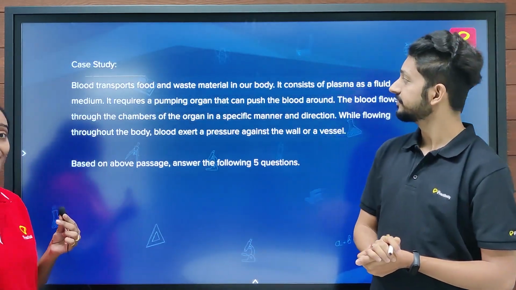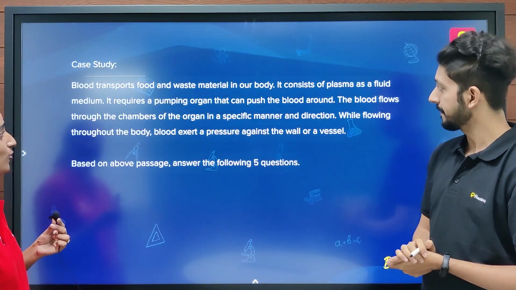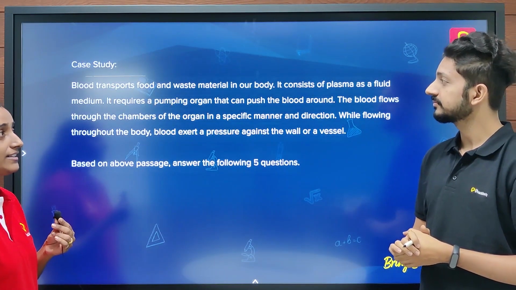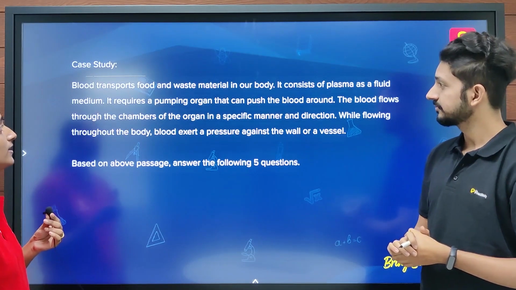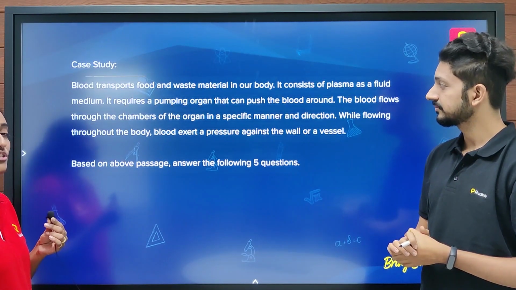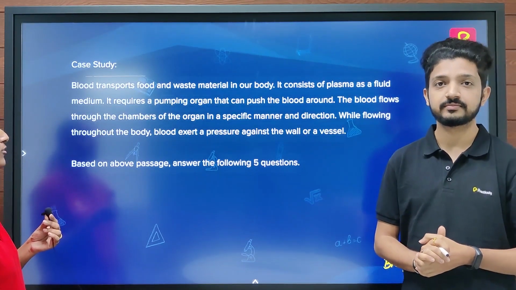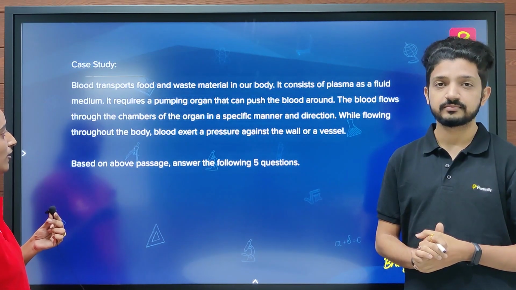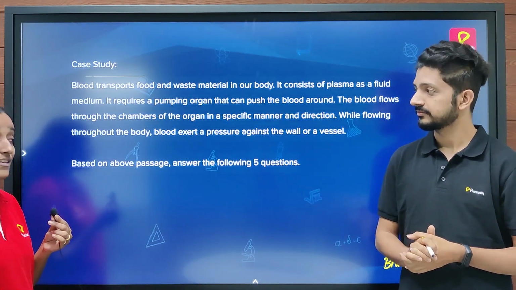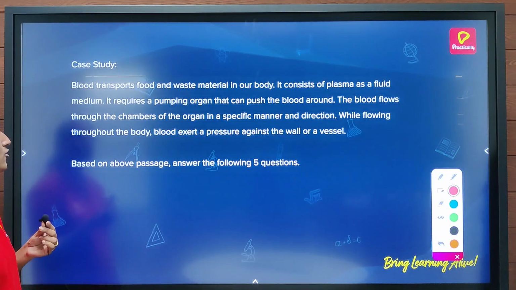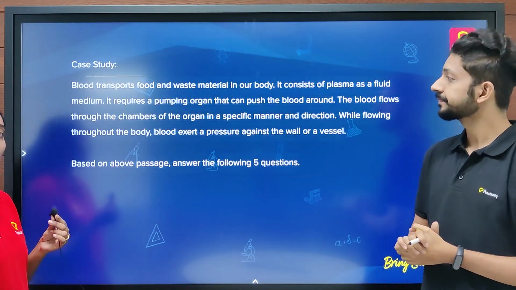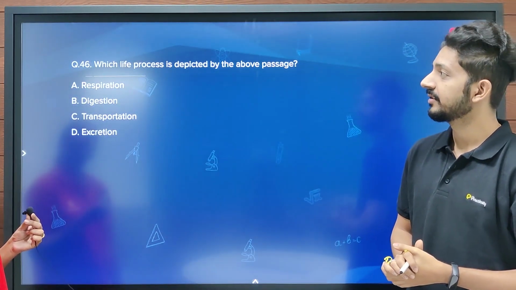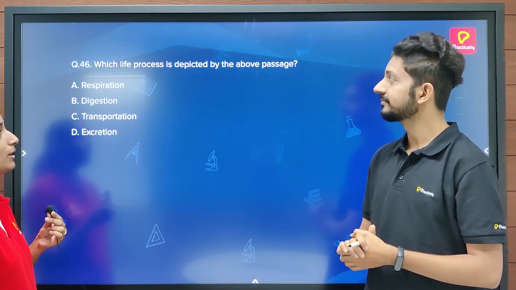And the question is a case study. So let's read aloud this whole question. Blood transports food and waste material in our body. It consists of plasma as fluid medium. It requires a pumping organ that can push the blood around. The blood flows through the chambers of the organ in a specific manner and direction. While flowing throughout the body, blood exerts a pressure against the walls of a vessel. So based on this passage, we are going to answer the following 5 questions. So let's see the question. Which life process is depicted by the above passage?